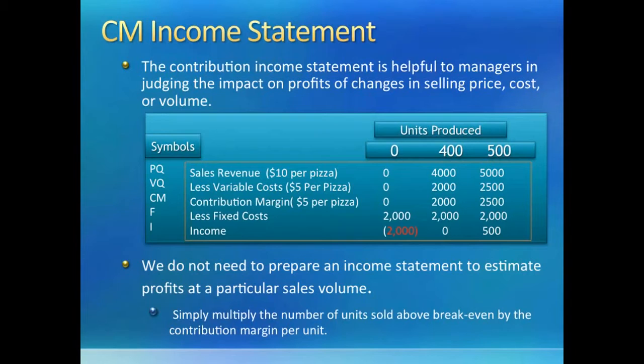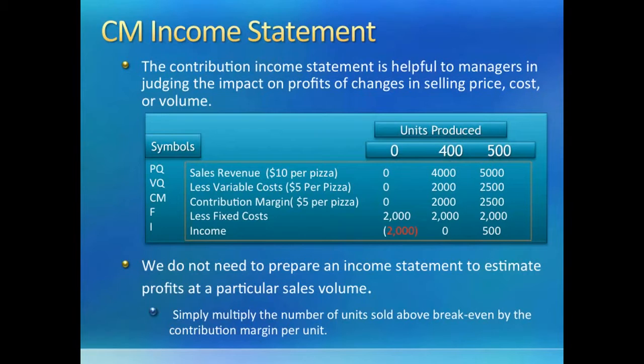Now move to the second column where the company is making 400 pizzas. You can multiply P, V, and CM by 400 units to get total contribution margin of $2,000. If we subtract total fixed costs out of it, we will be at break-even point. So by the way, we learned another important point here. At break-even point, the total contribution margin is exactly equal to total fixed costs.